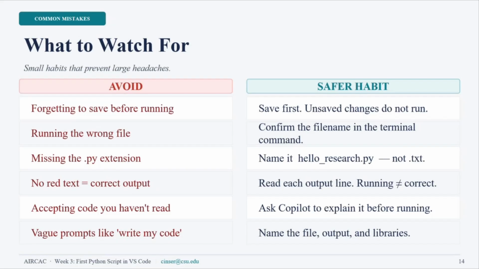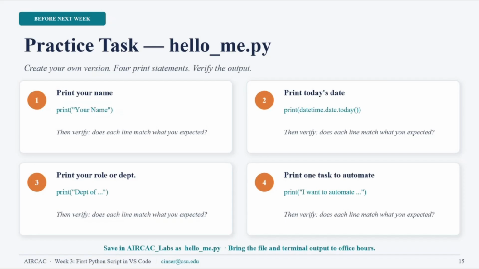The save is a habit that we always need to double check. Save first before running. Confirm the names. Do not keep it as a .txt file when you want to run it as Python. It will not accept it. The running code is not, as I said, the correct code. Always ask Copilot before running the code, and always double check the files and the names you are saving, so as not to overwrite things that are important for you.